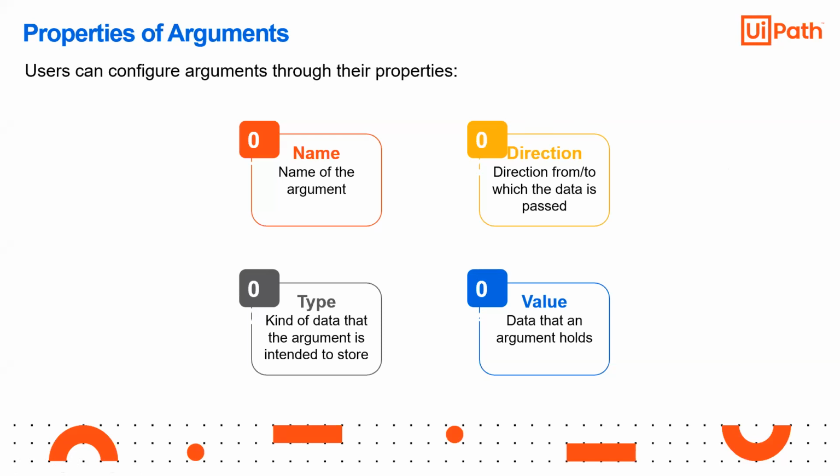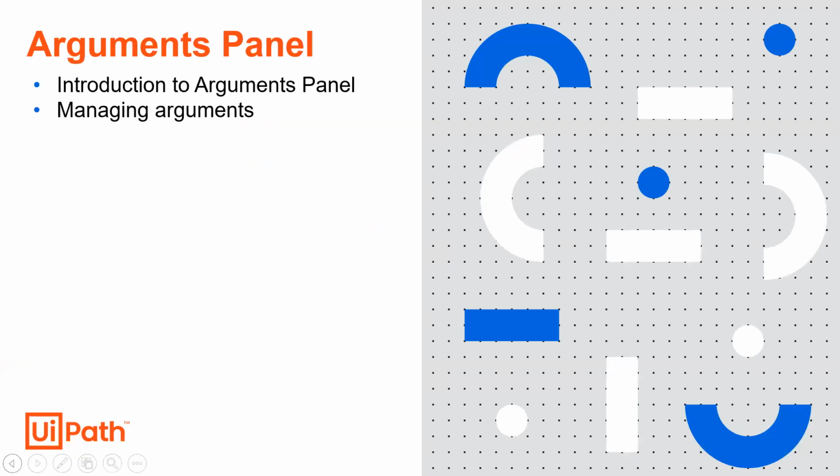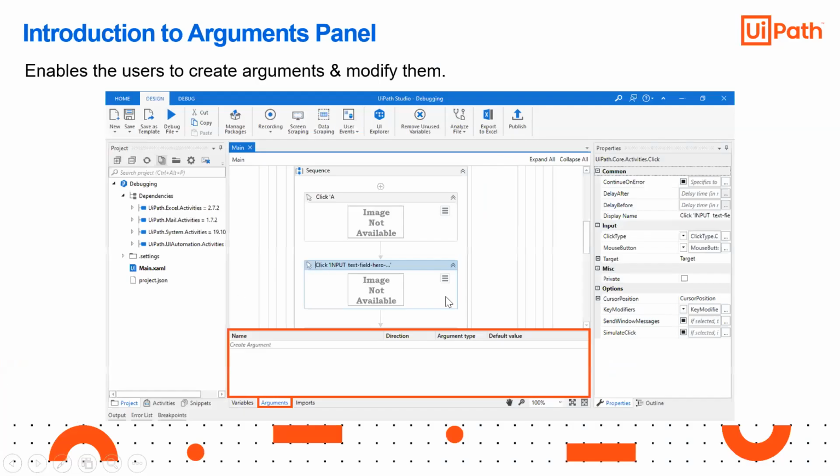Then the type, the kind of data. The argument is intended to store the value data that an argument holds. So what value is that argument holding? Those are the main four properties. In the Arguments panel in UiPath, next to the Variables panel, you can create an argument and provide the direction. In variables, you usually give the type, then scope, then default value. Here it is direction, argument type, and default value.